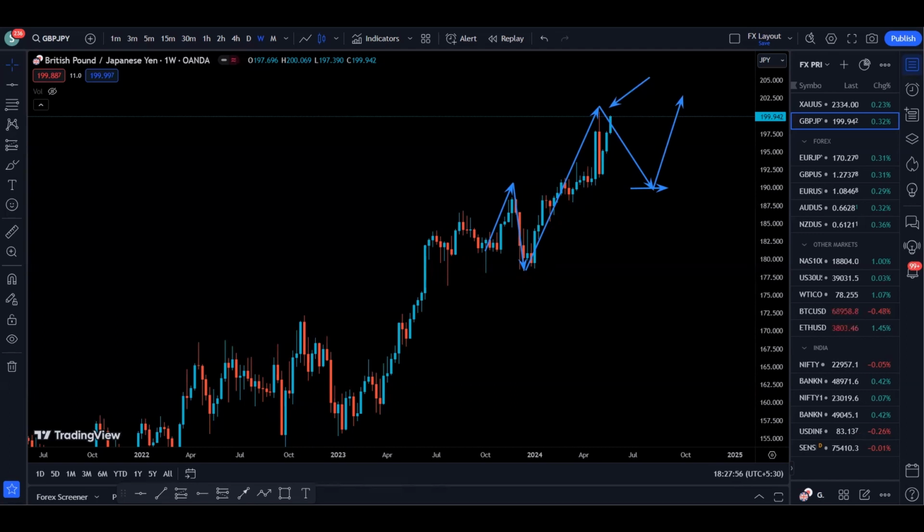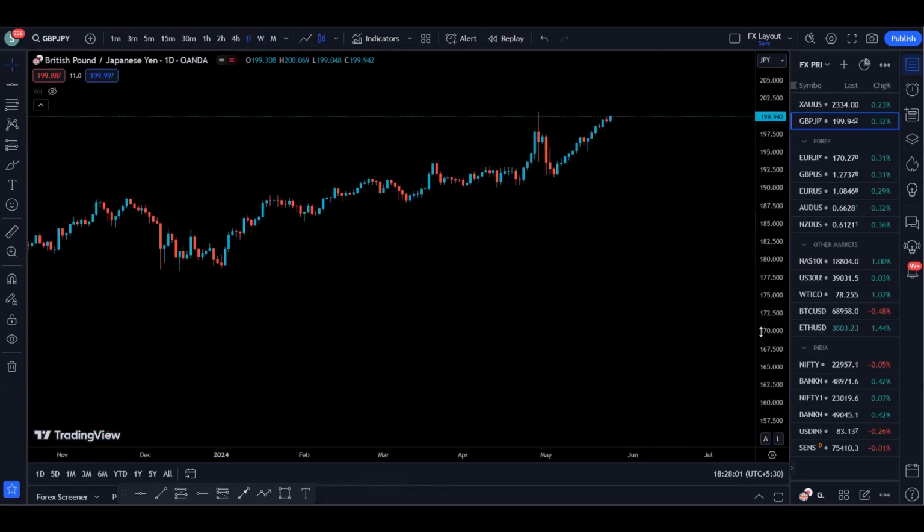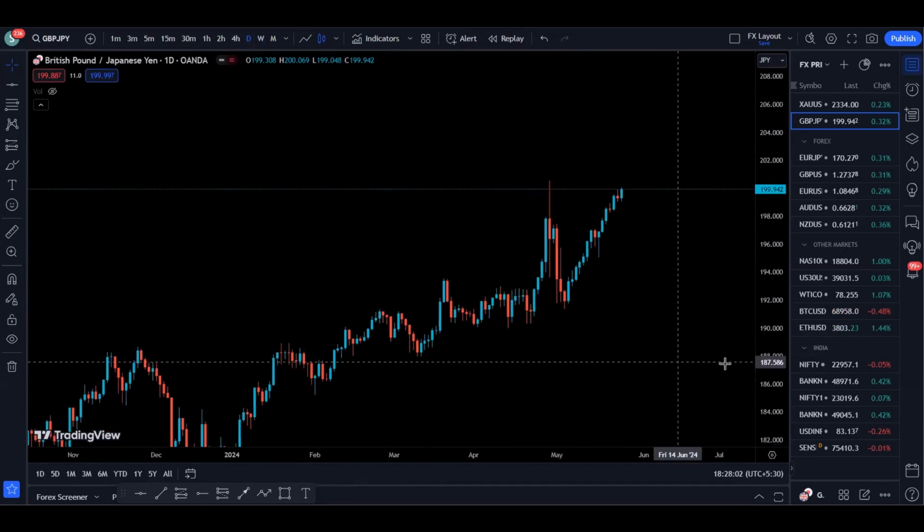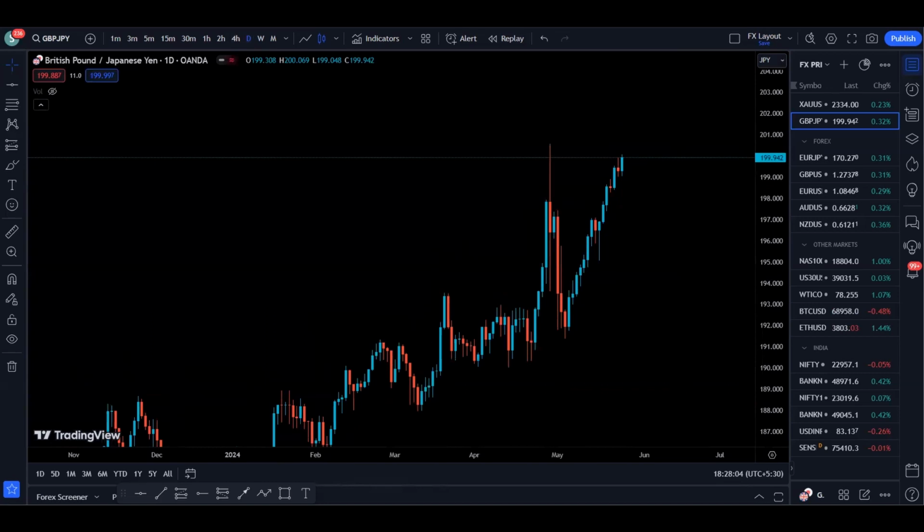Now let's go to our daily time frame to see exactly what is happening on the daily time frame. So by looking at the daily time frame, we can see that we are bullish because we are making higher highs and higher lows. So we can see that we created a high, we created a higher low, higher high, higher low, and right now price just retested the previous high. So right now I'm again waiting for a pullback and support formation to look for long opportunity to target the previous high created by the price. That is something on the daily time frame.